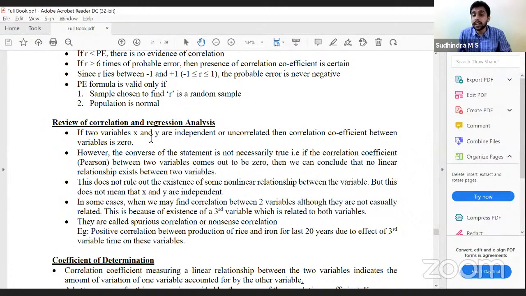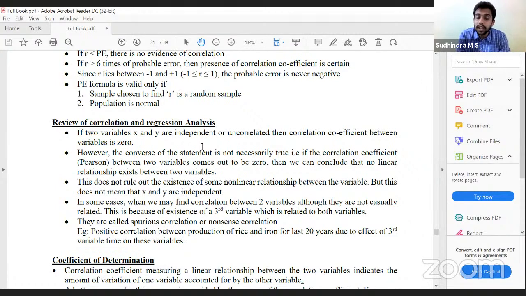If two variables x and y are independent, then we say correlation coefficient is 0. But if correlation coefficient is 0, I cannot say x and y are independent, because product moment correlation coefficient only looks into linear relationship. There might be a non-linear relationship between x and y, which is not computed by Karl Pearson's product moment correlation. Therefore, if x and y are independent, then obviously correlation coefficient should be 0. But correlation coefficient 0 doesn't mean that x and y are independent. There might be a non-linear relationship.